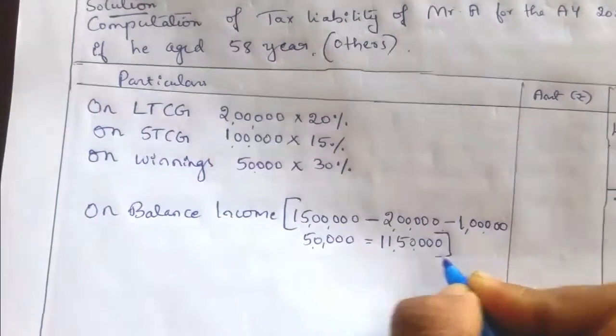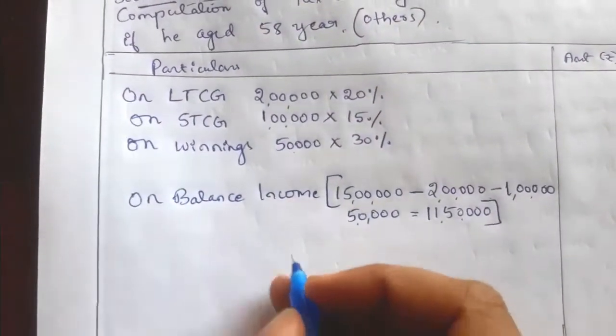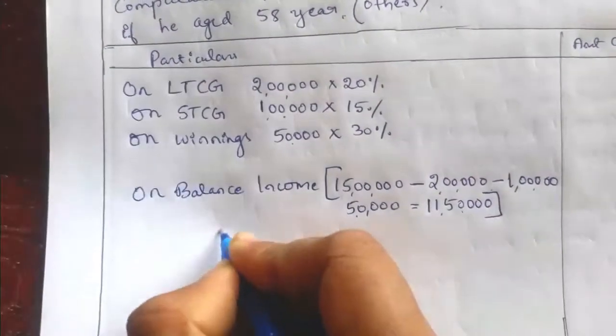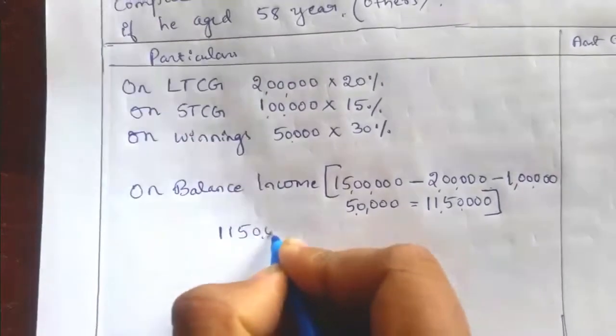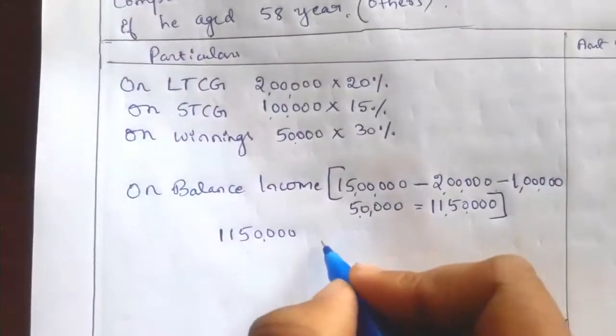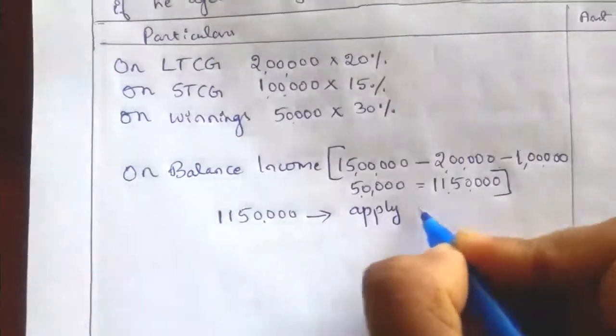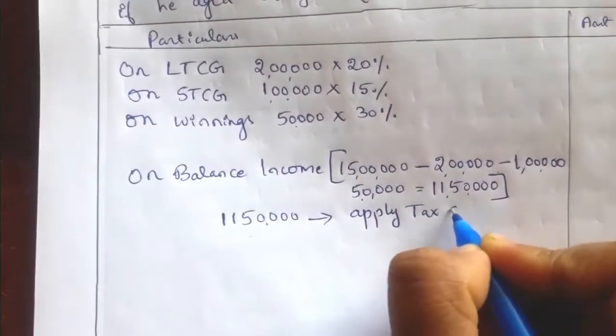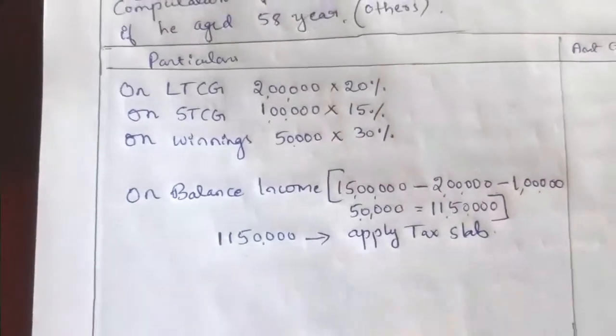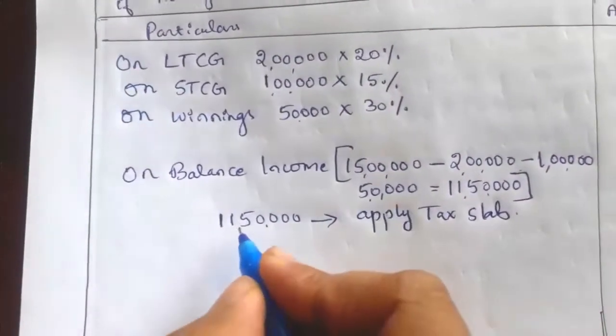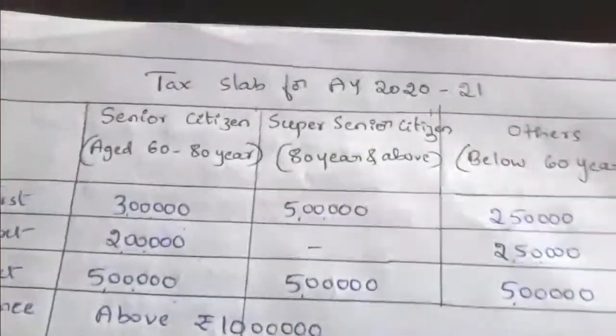Okay, 11 lakh 50,000 is the balance income. So on this income we have to apply the tax slab. On 11 lakh 50,000 income we have to apply the tax slab.